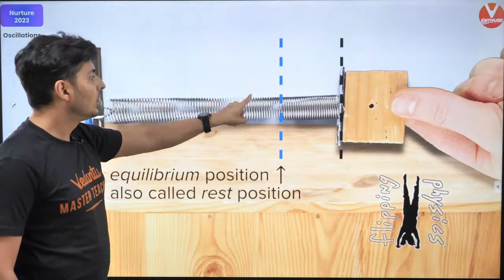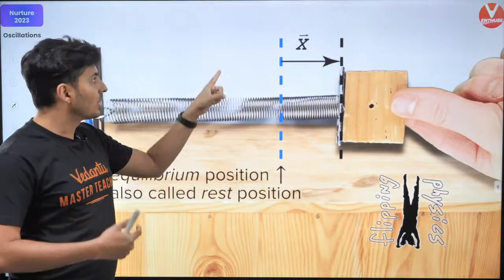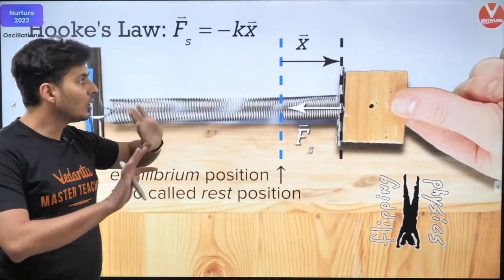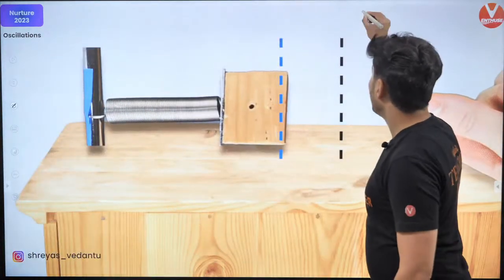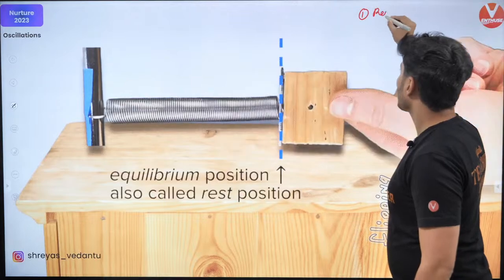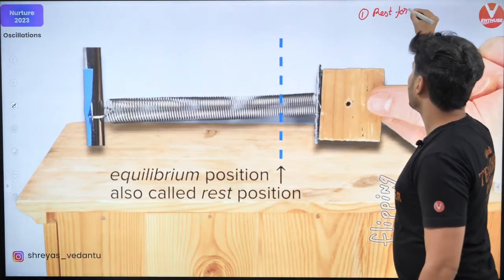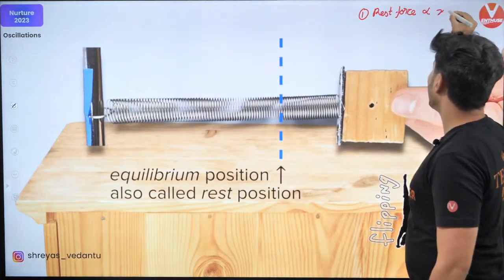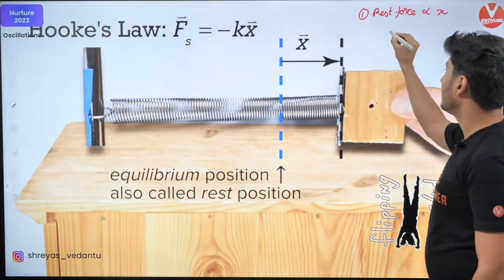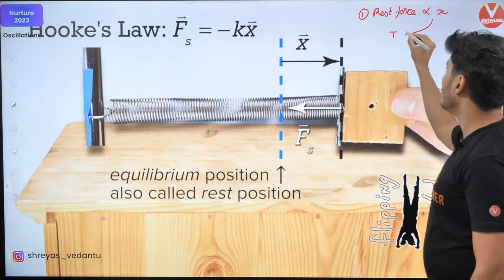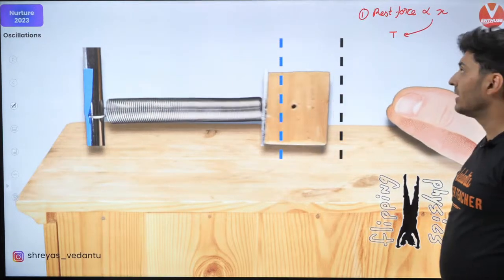If you can show that the restoring force is proportional to x, your job is done. Keep this in mind. So one way is by restoring force. The restoring force is basically proportional to x. From the value of the constant that you get, you can find the time period.